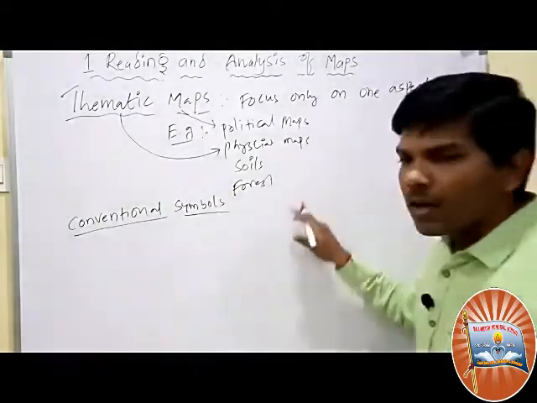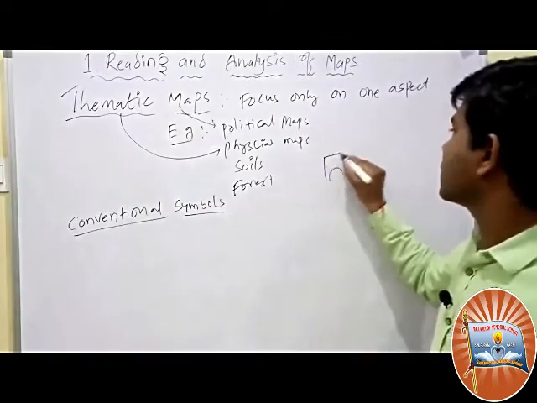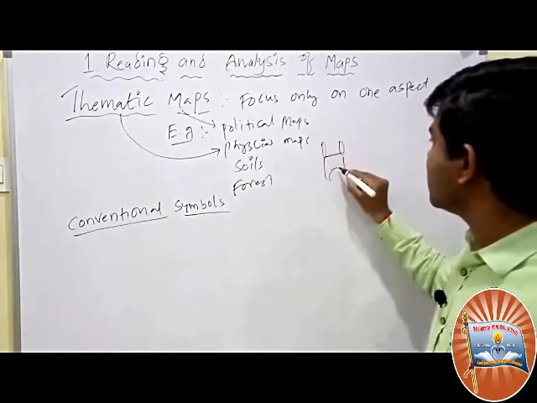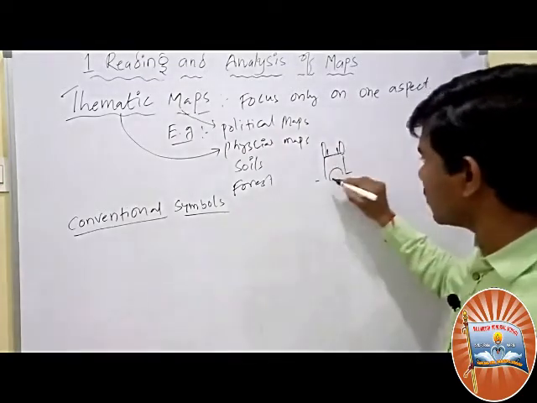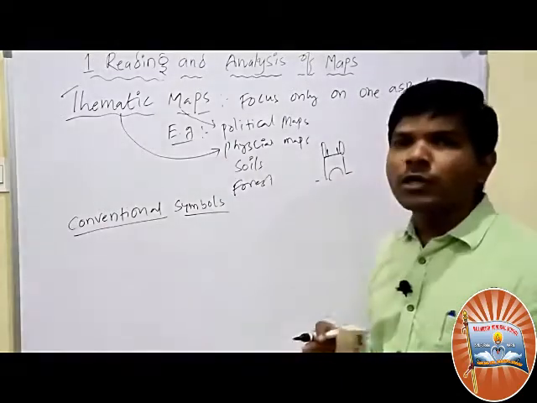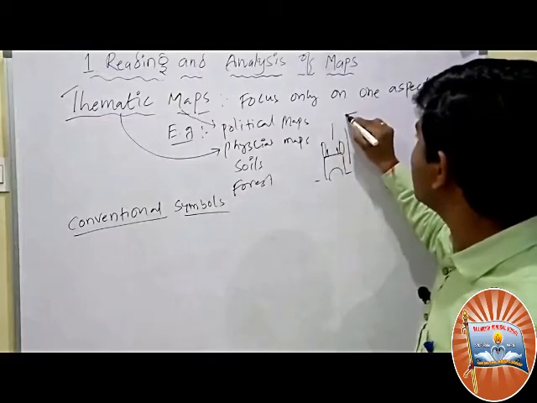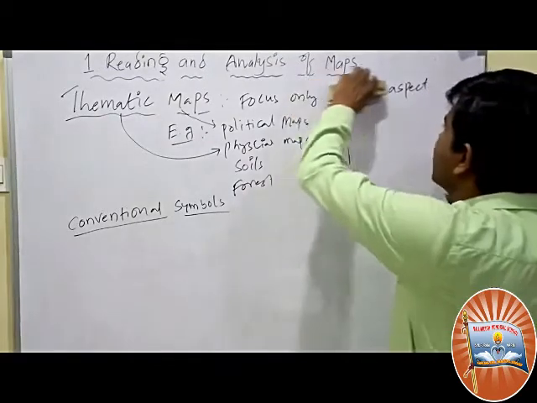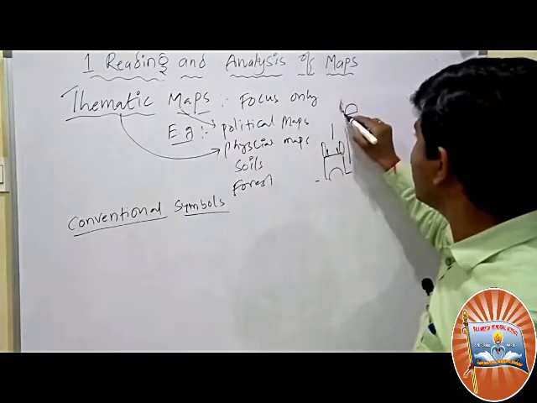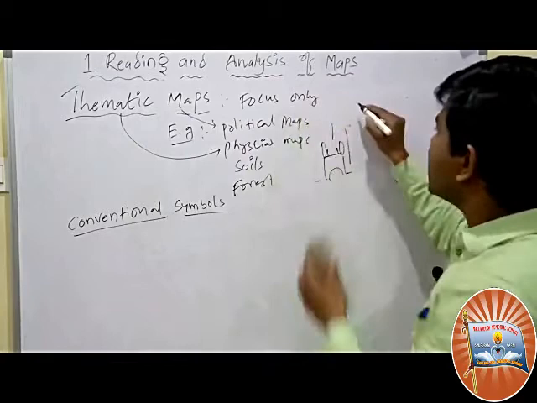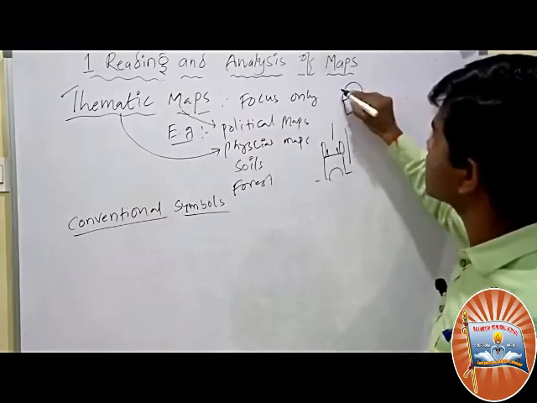For example, now you are in Charminar. This area is Charminar. Consider the area nearby Charminar. You wanted to find the mosque. Whenever you go from this area, one mosque will be there. Mosque means masjid. This mosque will be identified with one separate sign, which is called the mosque sign.